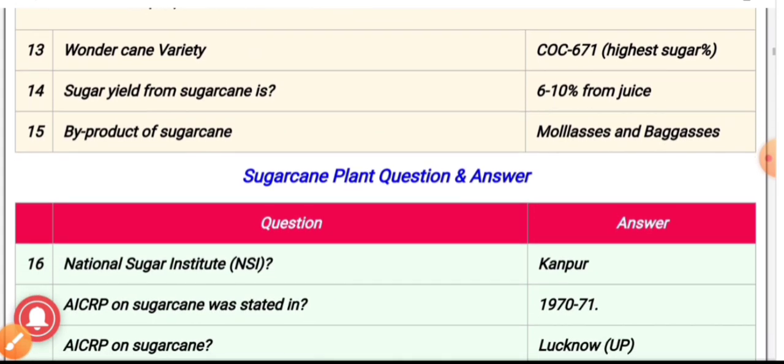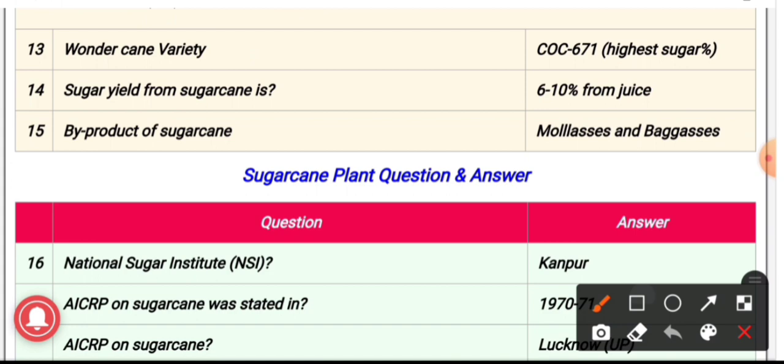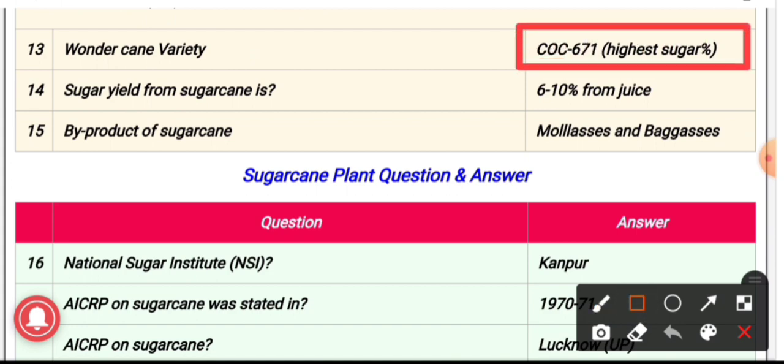13th question, wonder cane variety, and the answer is CoC 671. This variety contains highest sugar percent. 14th question, the sugar yield from sugarcane means from sugarcane we get 6 to 10% sugar from juice.